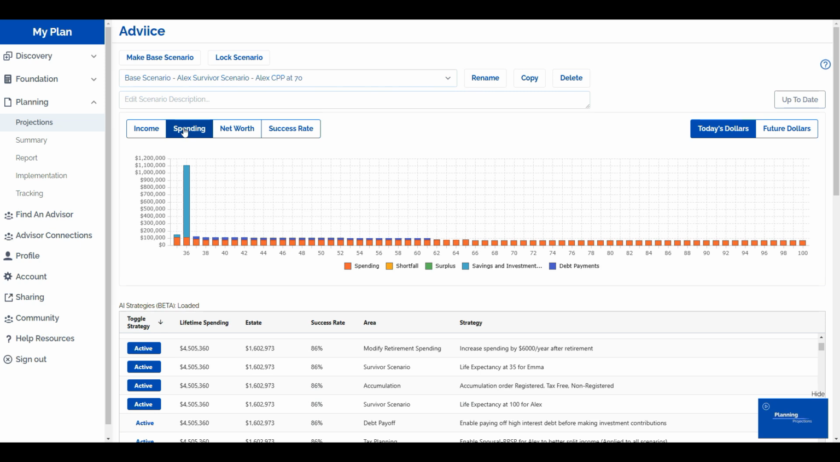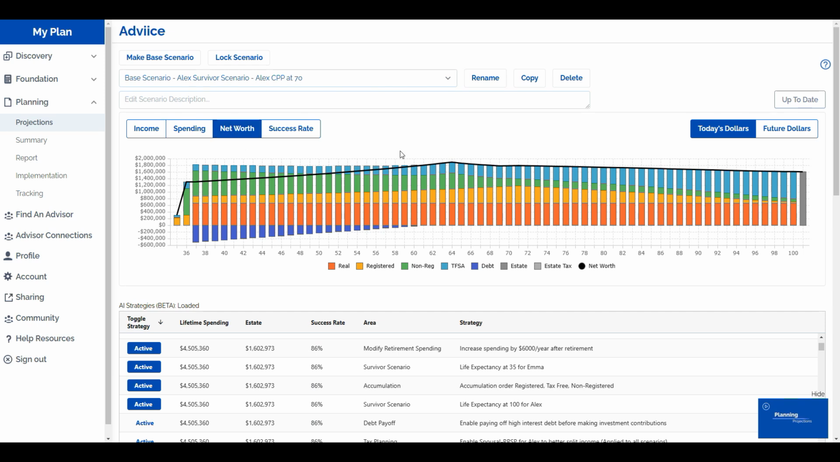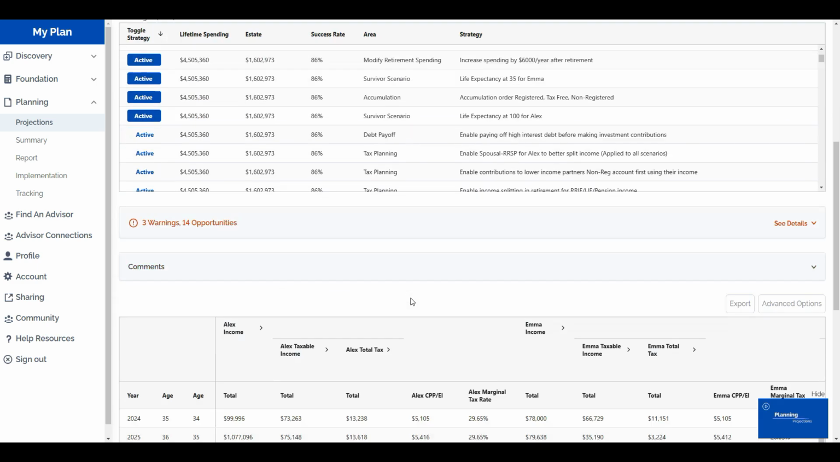There is obviously a little spending change here. We're reducing spending a little bit. But overall, the plan looks good thanks to that term life insurance. But what we're really interested in is what happens to Emma's CPP benefit? What does Alex receive? So let's go down here to the table.